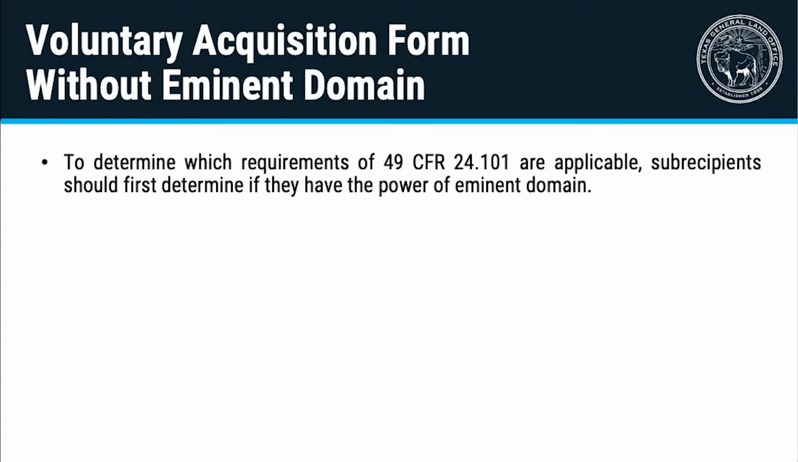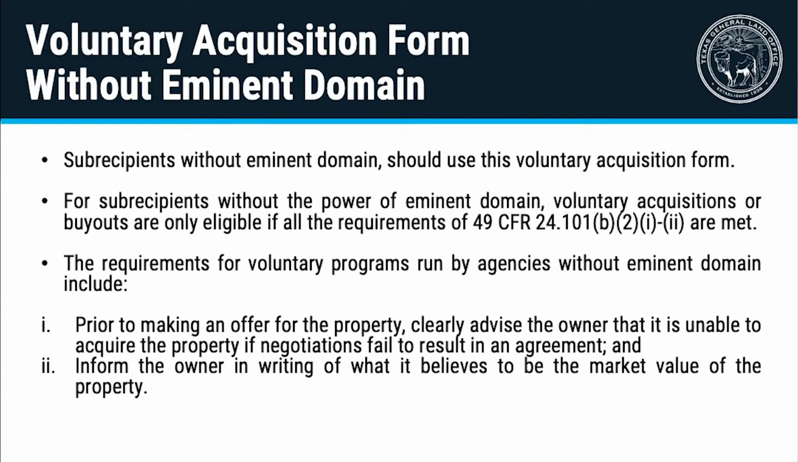To determine which requirements of Title 49 CFR 24.101 are applicable, subrecipients should first determine if they have the power of eminent domain. Subrecipients without eminent domain should use this voluntary acquisition form. For subrecipients without the power of eminent domain, voluntary acquisitions or buyouts are only eligible if all of the requirements of Title 49 CFR Subpart B, Section 24.101, Subsection B2, Paragraphs 1 and 2 are met.